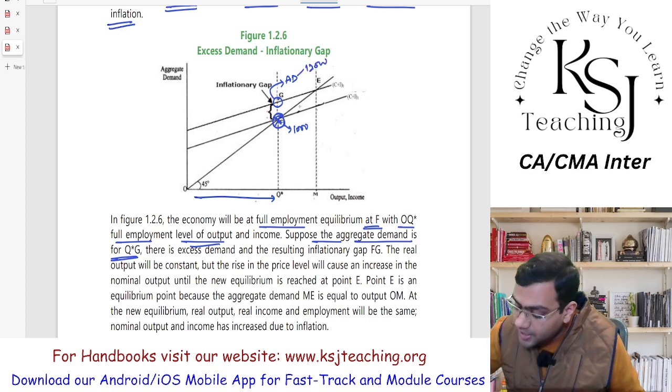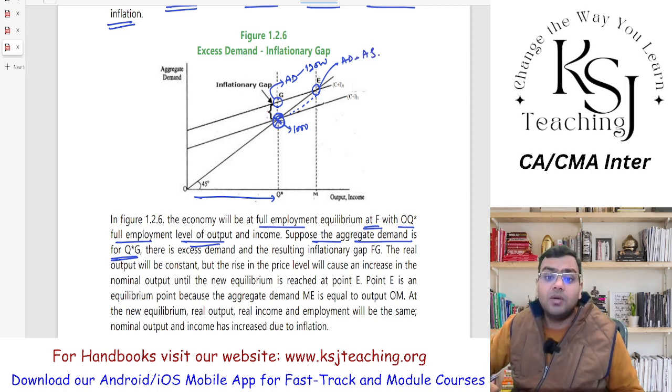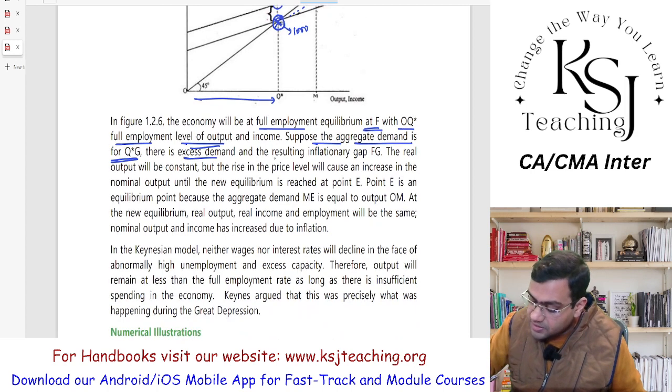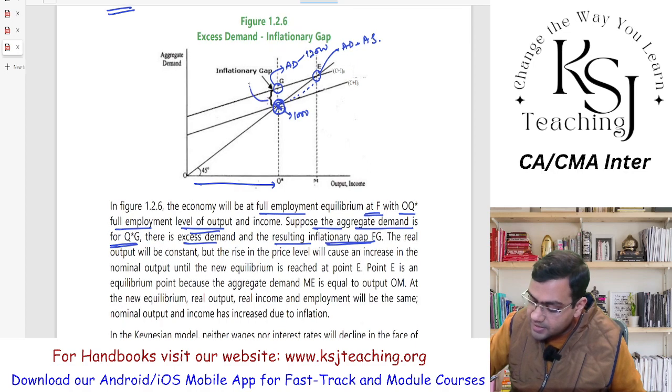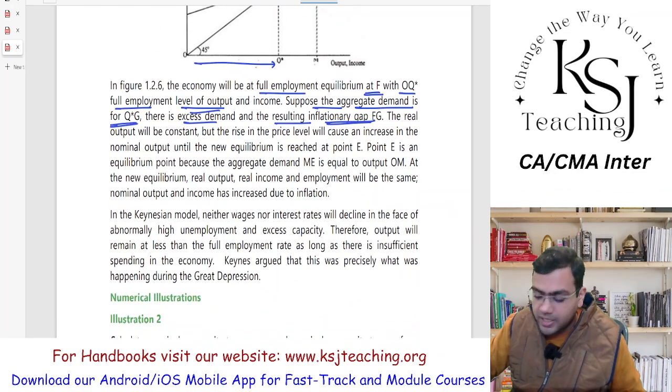That means you need to increase this to reach an equilibrium level of E. Now this will be the equilibrium level where aggregate demand will be equal to aggregate supply. There is excess demand and the resulting inflationary gap FG, right? This is the inflationary gap. That means more demand than the potential.